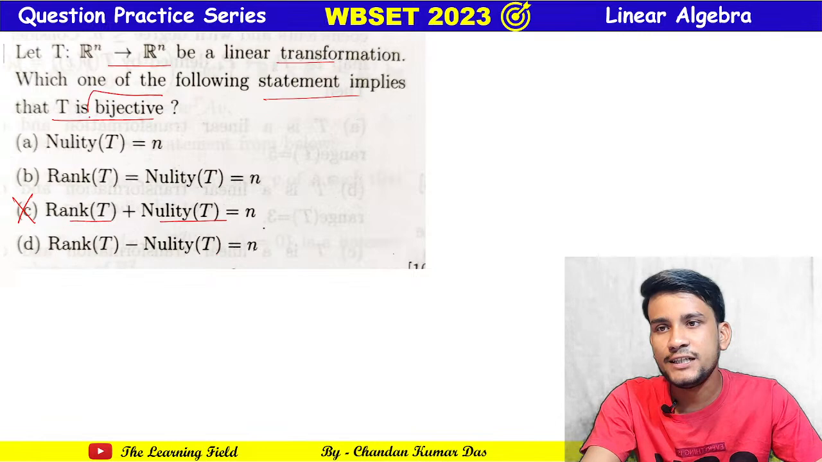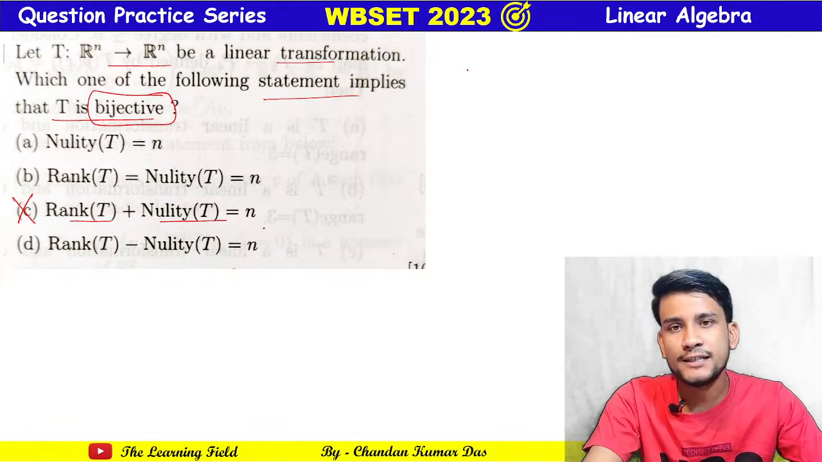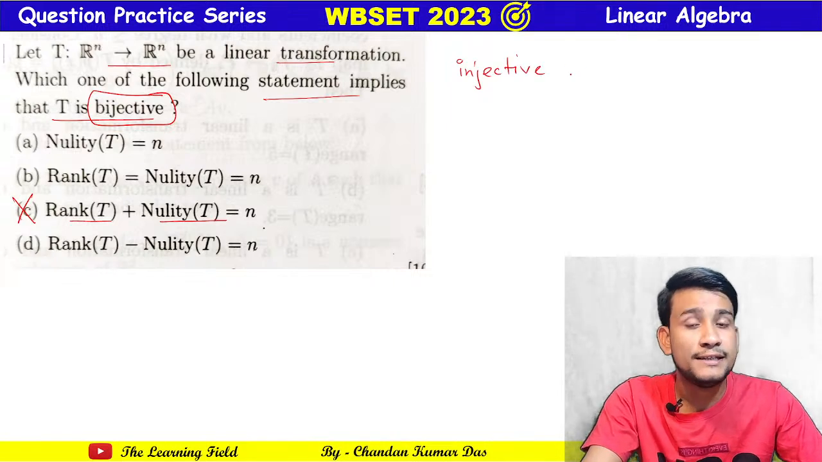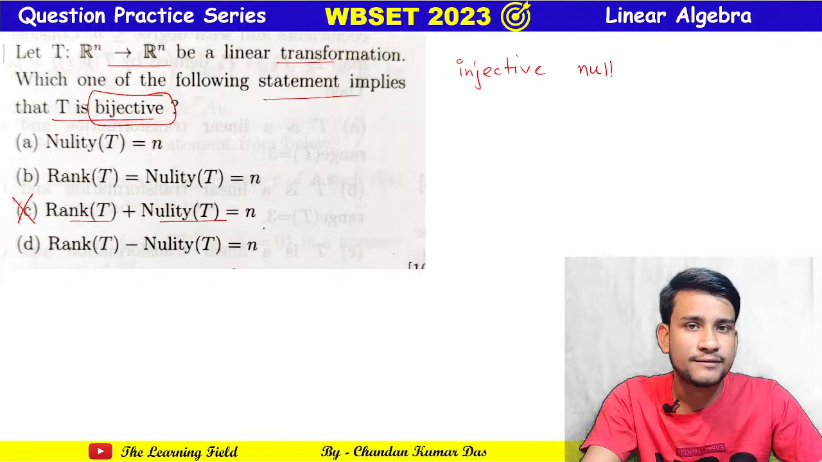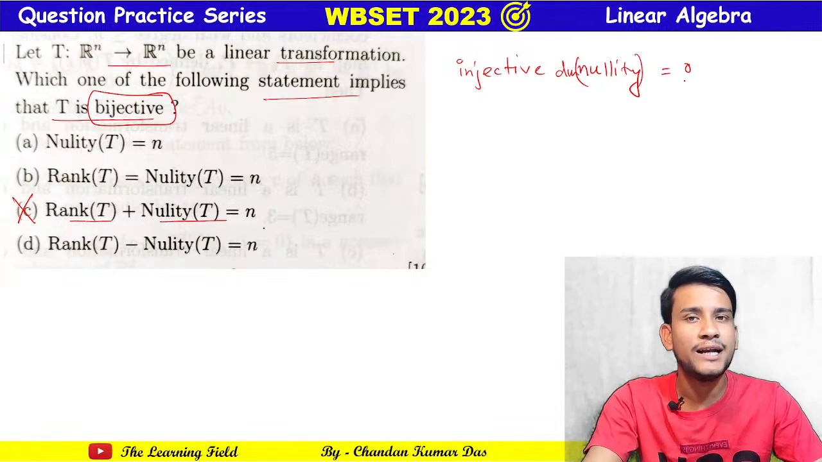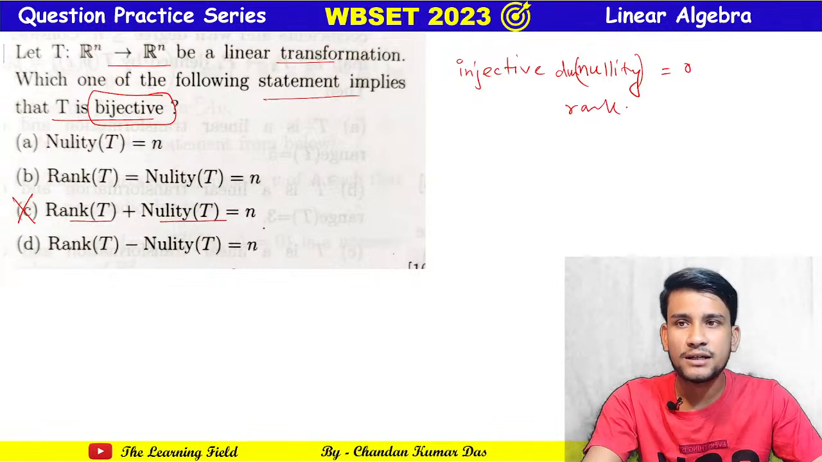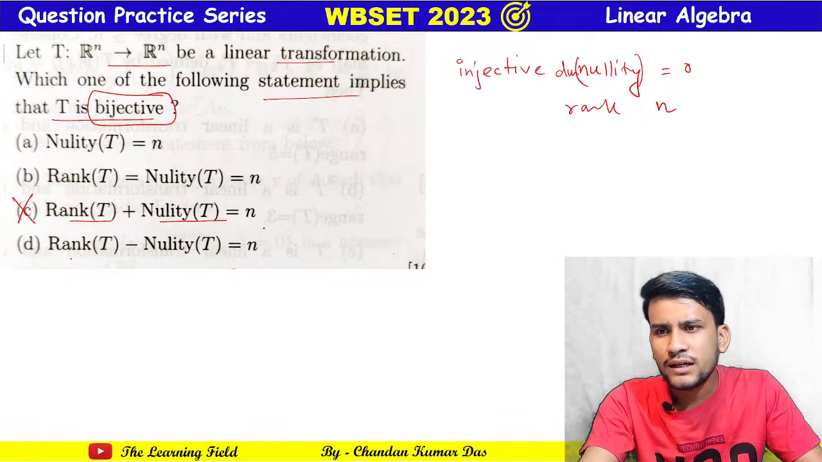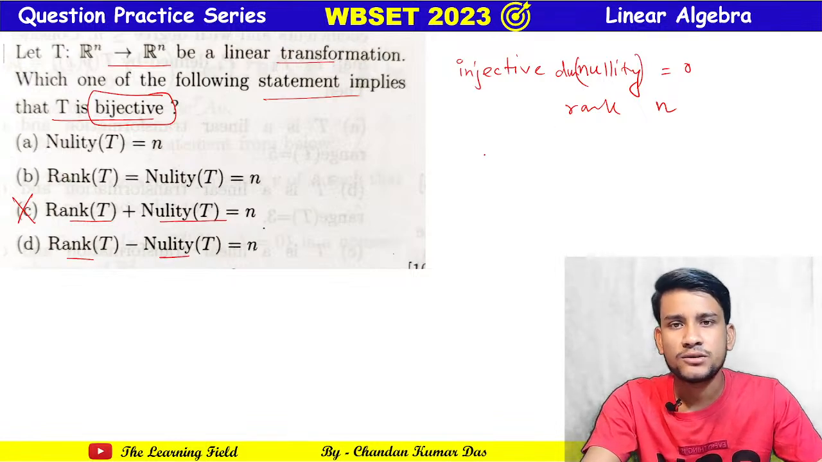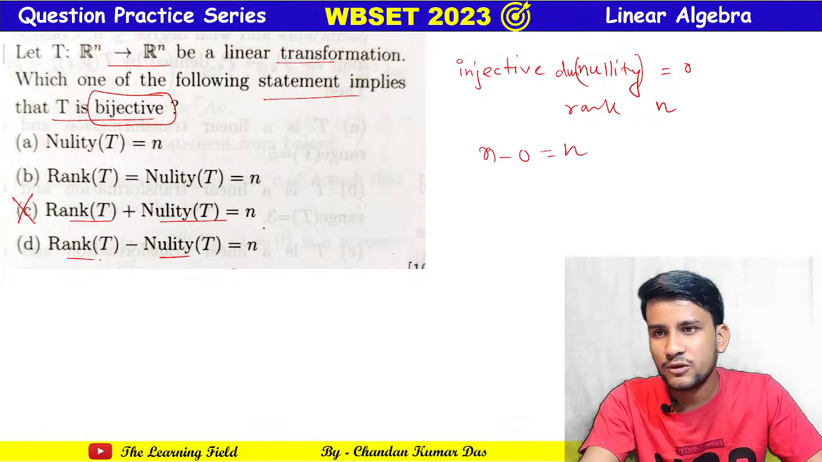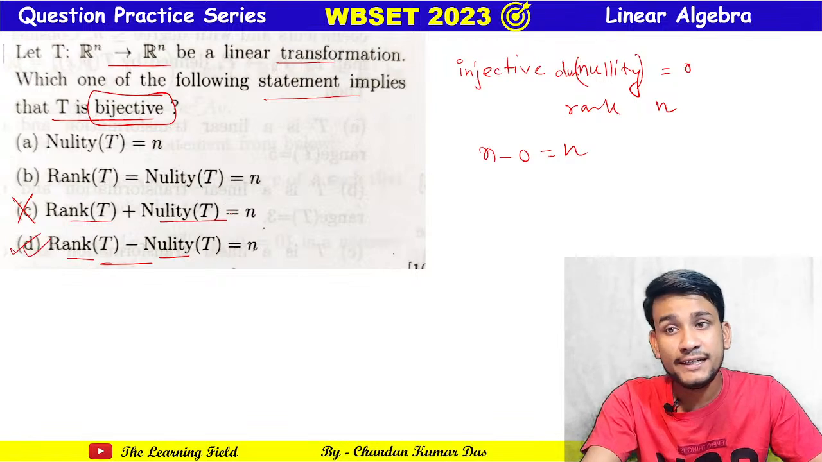So see, T is bijective means obviously it is injective. And injective means nullity is obviously equal to 0. Then rank is the complete rank, that is n. Now rank T plus nullity T equals n, so rank n plus 0 is equal to n. If this satisfies, option D is correct, not option C.